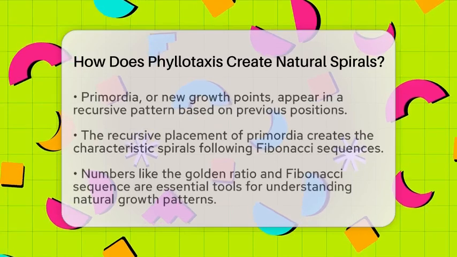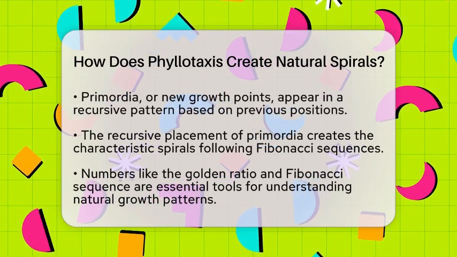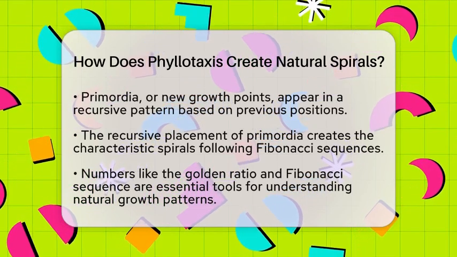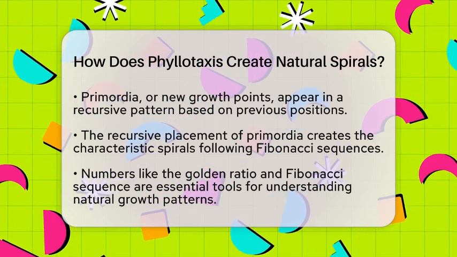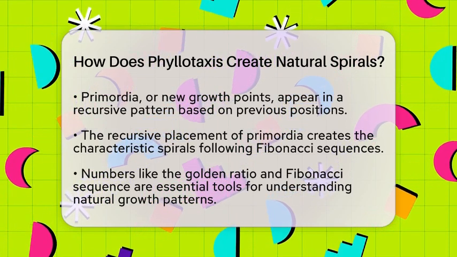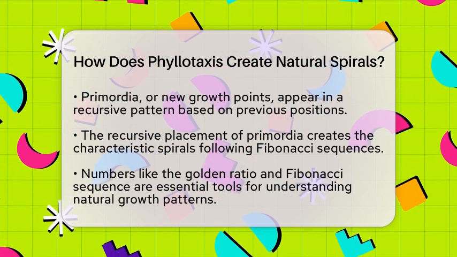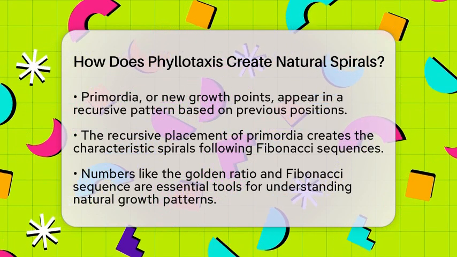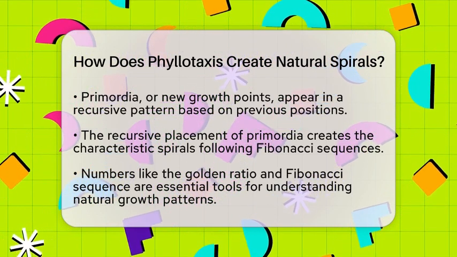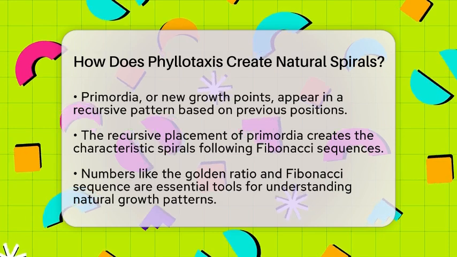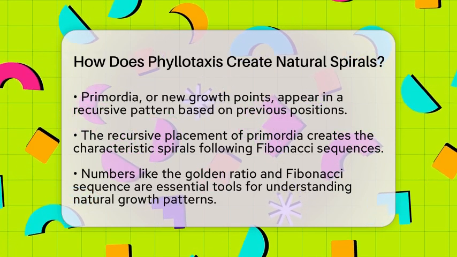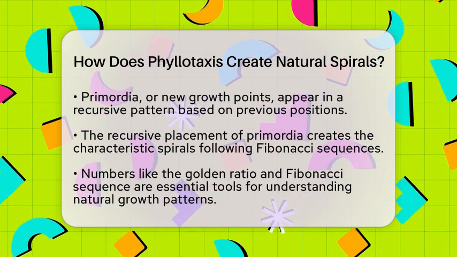The process involves two main steps. First, the plant keeps the angle between new and old parts constant, usually the golden angle. Second, this angle stays stable as the plant grows, creating consistent spiral patterns. These patterns are not just pretty, they help the plant pack its seeds or leaves tightly and grow efficiently.